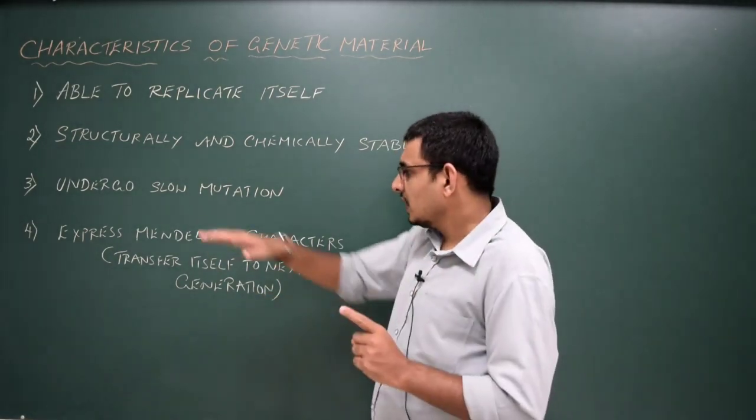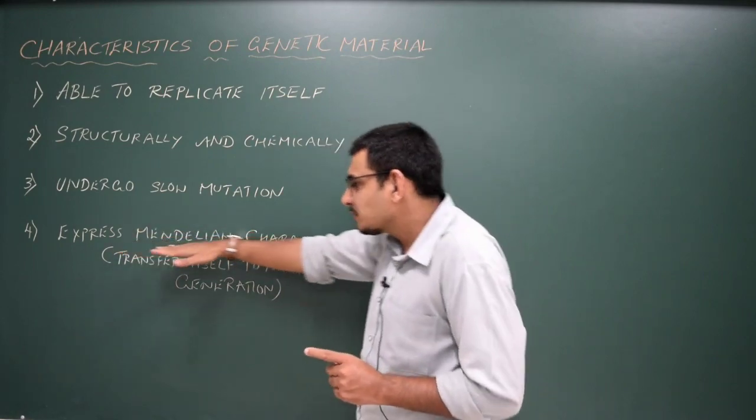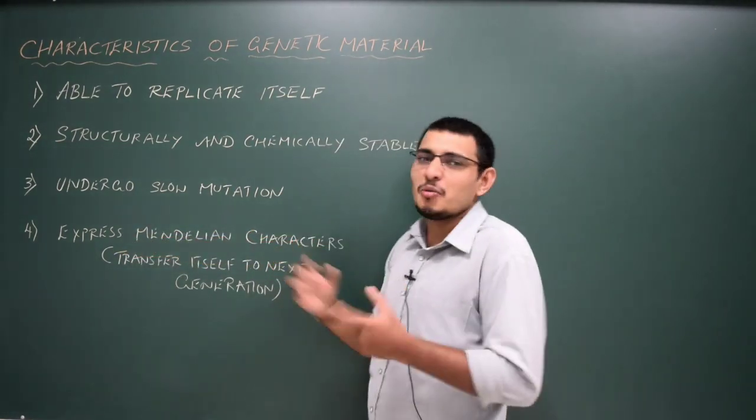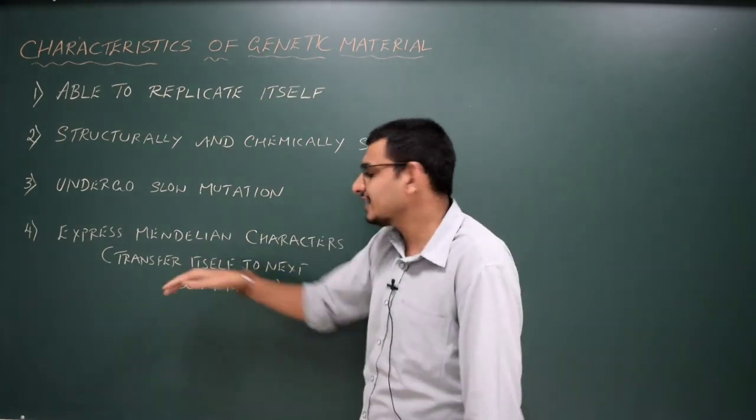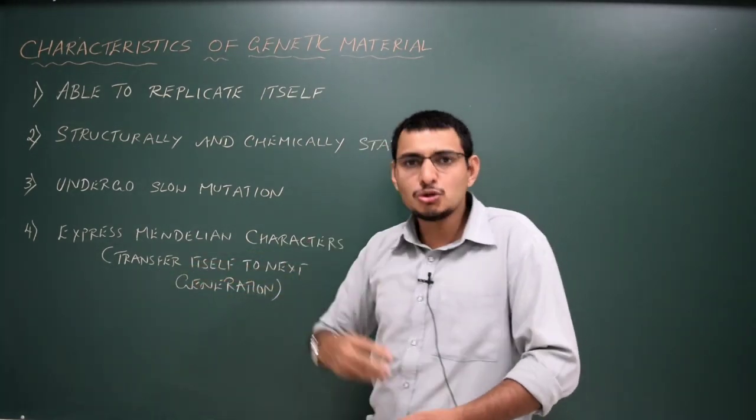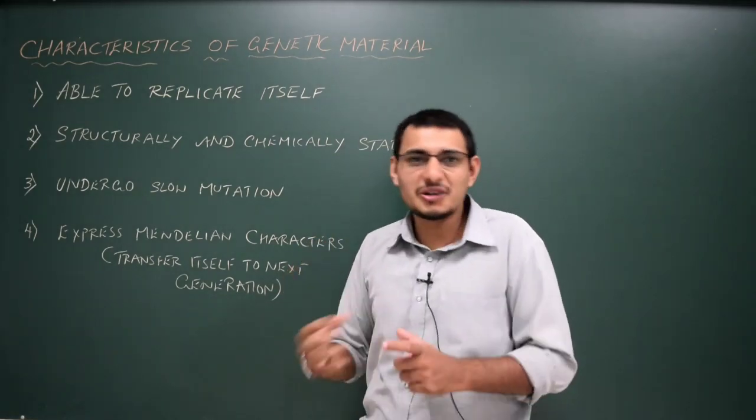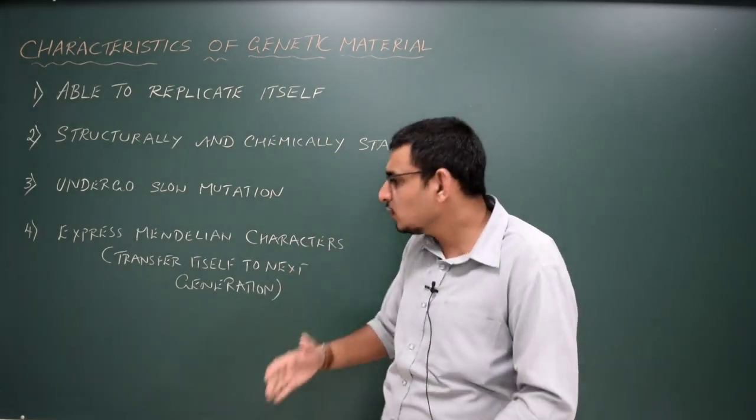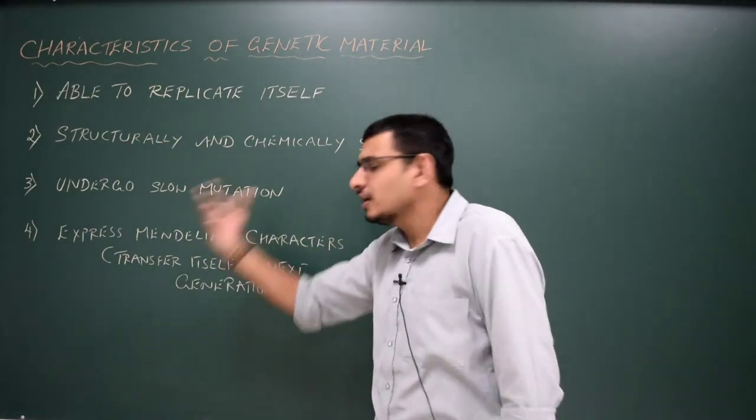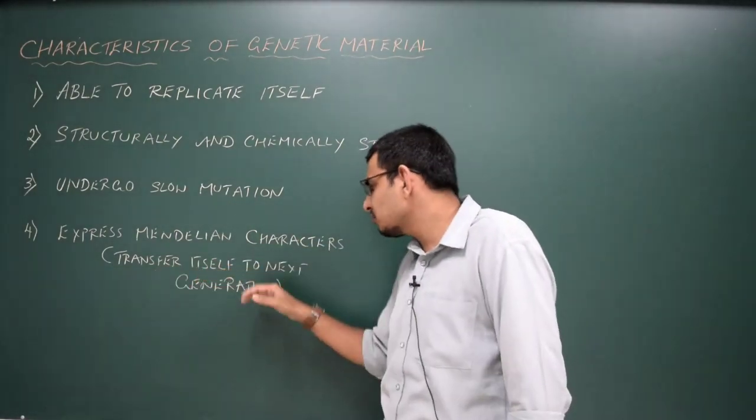Next, it should express Mendelian characters. You know about the Mendelian characters. That means it should transfer itself to the next generation. I'm not talking about DNA here. I'm talking about a good genetic material. The genetic material should be able to pass its information to the next generation. That's what it means: transfer itself to the next generation.